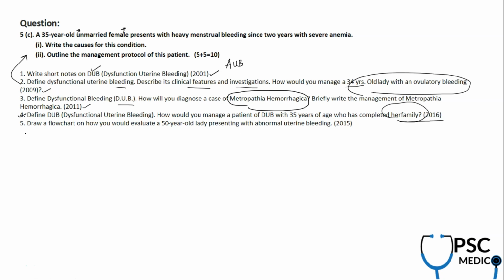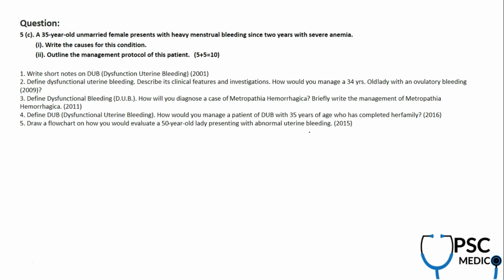Now, finally, question number 5 is: draw a flowchart on how you're going to evaluate a case of a 50-year-old lady presenting with abnormal uterine bleeding. They did not give postmenopausal bleeding, but definitely this comes under the category of abnormal menstrual bleeding. So definitely a repeat question from menstrual disorders. So this AUB or DUB part is very important, and this is from gynecology for 10 marks.